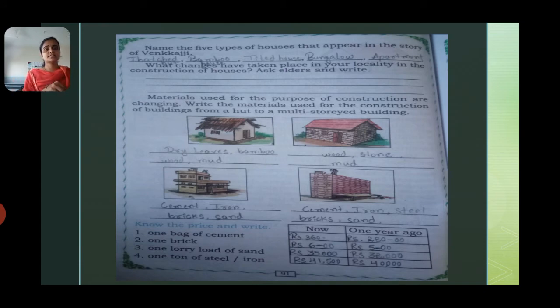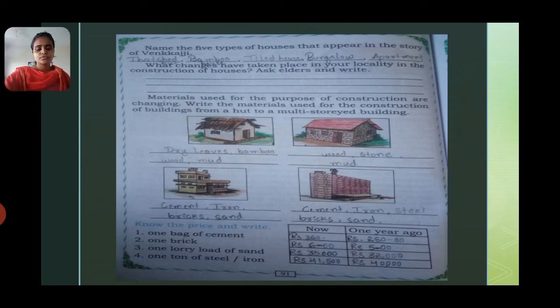Yes, in the next slide you can see, you have to name the five types of houses that appear in the story of Venkaji which she told to us. There are five different types of houses she saw in her life. So you have to write it here. In the first one you can see there is a hut. Yes, and the different five types I wrote in this slide. Take your reader and write it down.